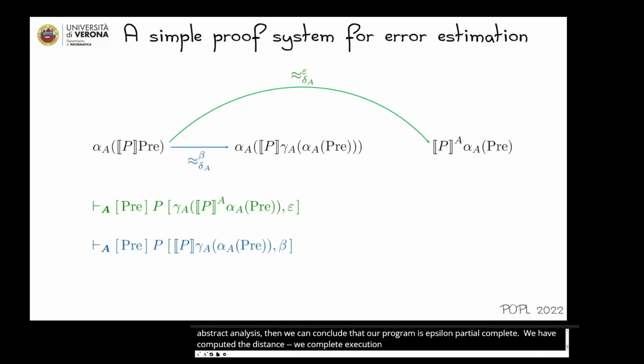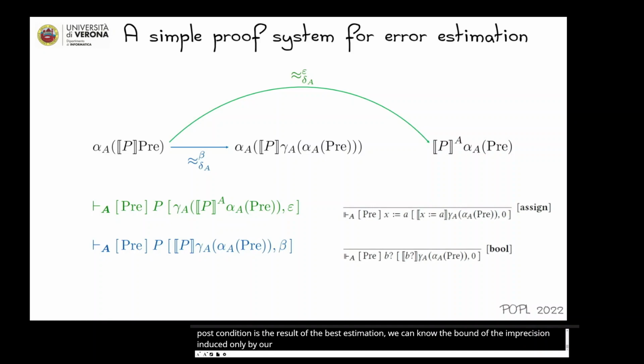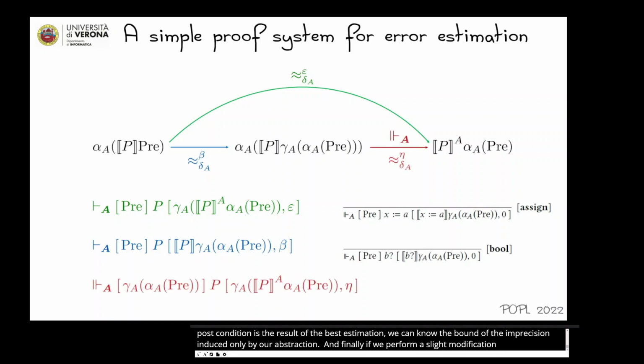While if we set the postcondition as the result of the best correct approximation, we can know the bound of the imprecision induced only by our abstraction. And finally, if we perform a slight modification of the two rules, assign and bool, then we can define a new proof system able to estimate the error also between the best correct approximation and our program analysis, concluding the cycle of error estimation.